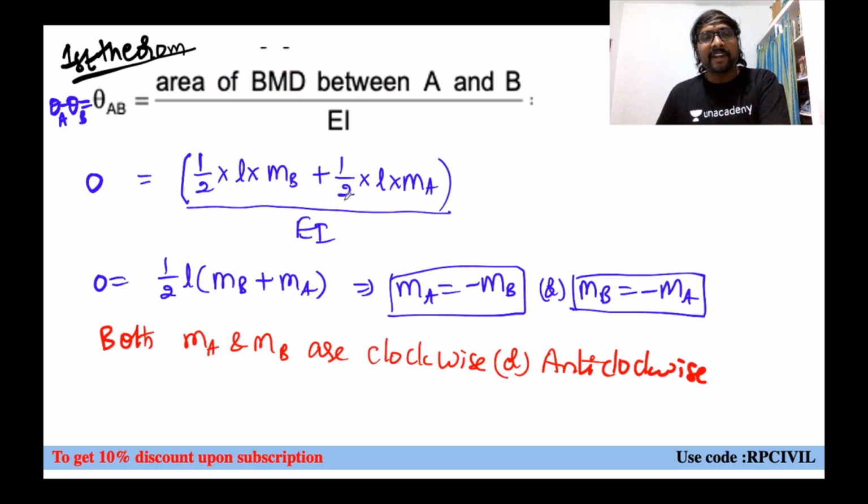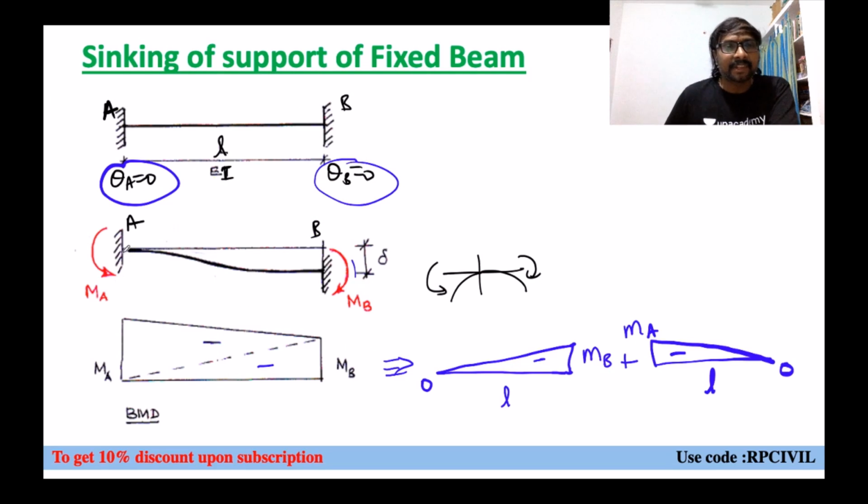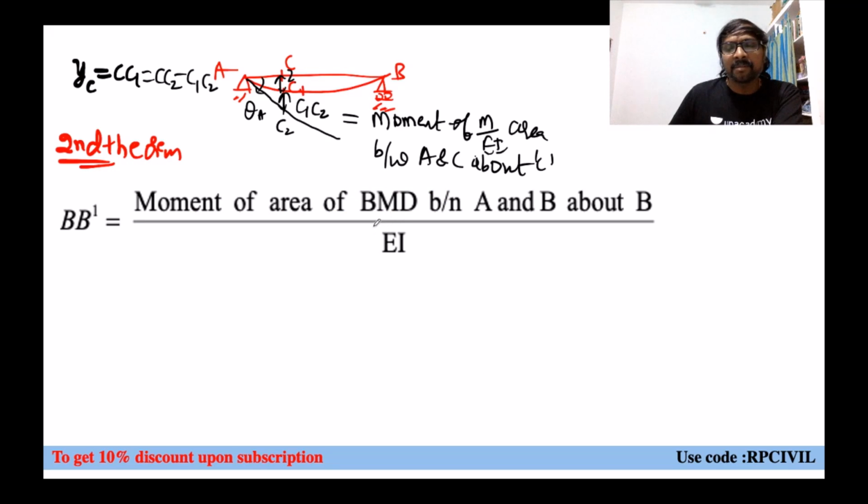But whenever it is a fixed beam, this is your elastic curve you are having, and now the original beam itself will be acting like a tangent to the elastic curve, or not? Yes. So according to Mohr's theorem, the ordinate between which one? Tangent and the elastic curve is only the moment of area of the M by EI diagram, or not? Yes. This is the elastic curve, this is the tangent, right? Between the tangent and the elastic curve, only that ordinate will be obtained by the moment of area of the M by EI diagram between A and B about this particular point.